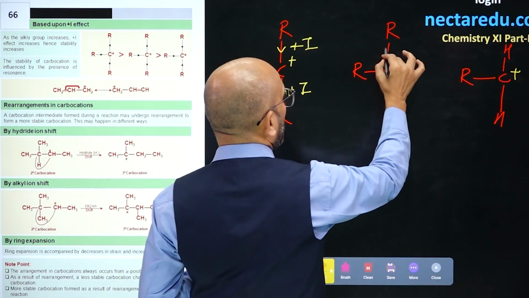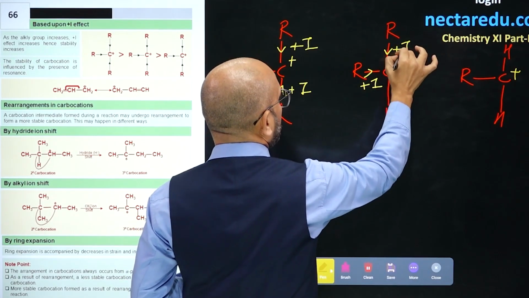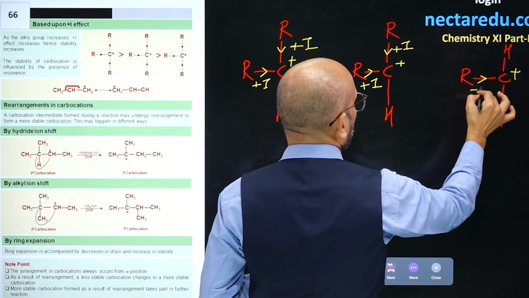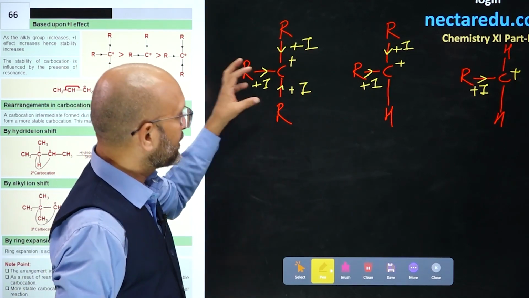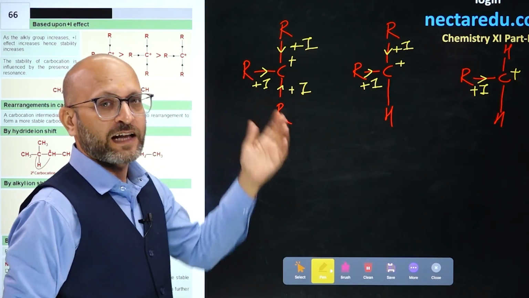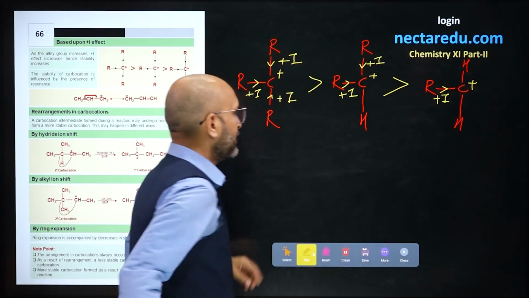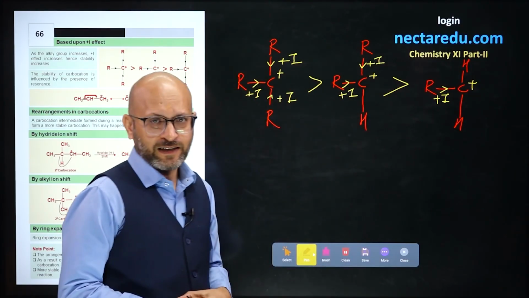Here you have two alkyl groups. So plus I is less, so less stable. Here one alkyl group is present, so it shows very less positive inductive effect. So more is inductive effect, less will be charge and more is stability. So stability order is like this. This is a 3-degree carbocation, this is 2-degree and this is 1-degree.